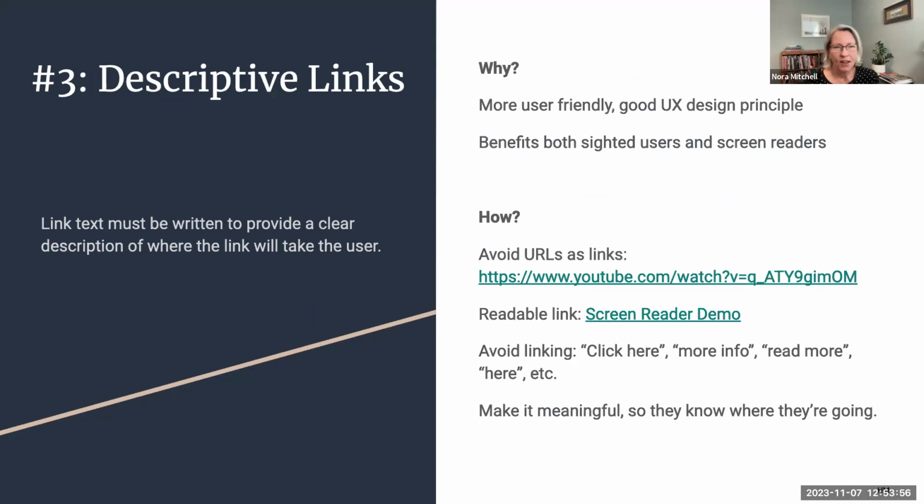Cool. Okay, so the next topic, item number 3, is descriptive links. And back many moons ago, when I was working in the world of creating websites for companies, descriptive links were already a thing because it's just good user interface design. Linking words helps those words pop a little more on the page.